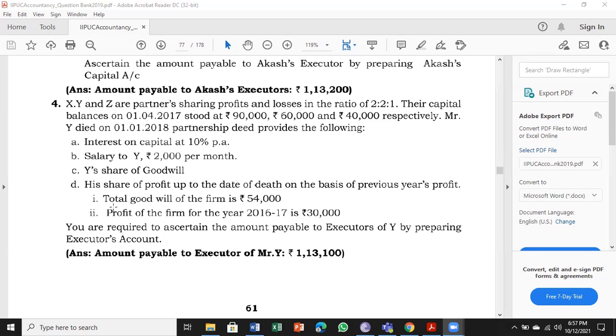Then his share of profit till the date of death is to be given. Profit of the firm for 2016-17, that is the previous year, amounts to 30,000. That is the P&L suspense account. You are required to ascertain the amount payable to executors of Y by preparing the executors account. Like earlier, first we have to prepare Y's capital account, then the executors account. Remember how many months he was alive? 1st January is not counted, up to 31st December 2017, so 9 months he was alive.